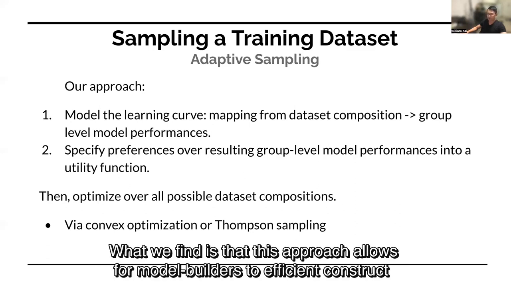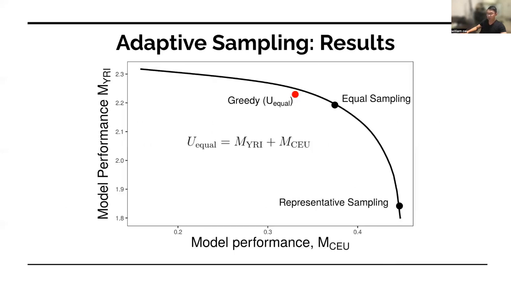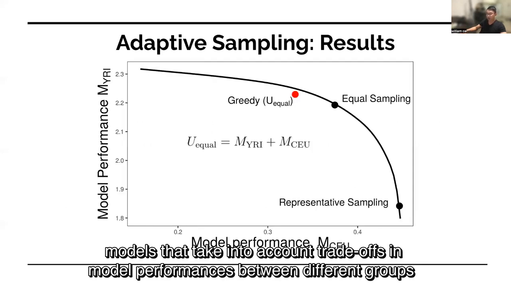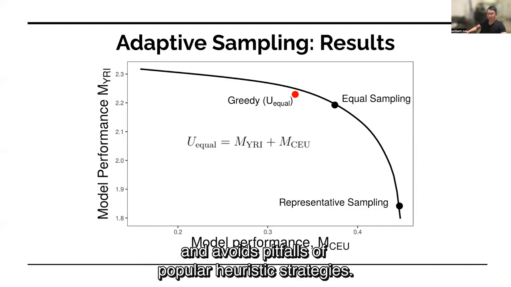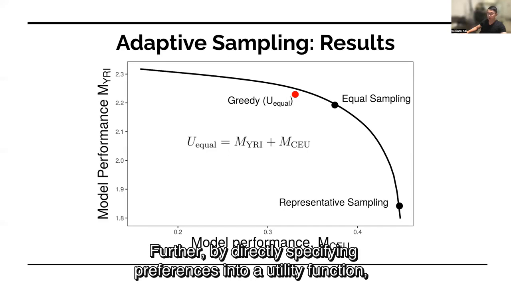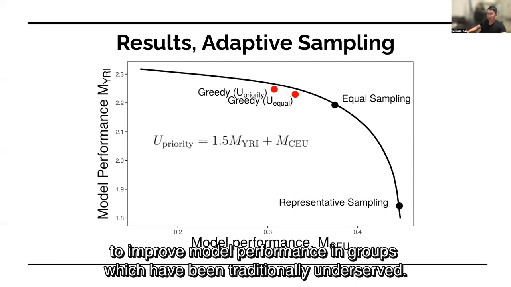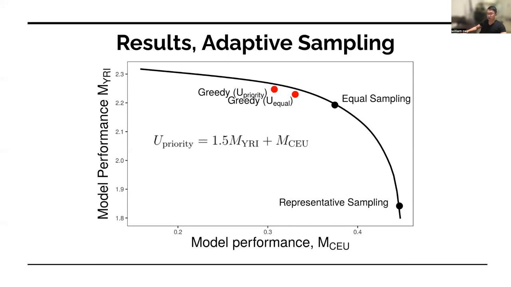What we find is that this approach allows for model builders to efficiently construct models that take into account trade-offs in model performances between different groups and avoid some of the pitfalls of popular heuristic strategies. And further, that by specifying preferences into a utility function, the model builder can efficiently intervene to make models more inclusive for groups that have been traditionally underserved by models in the domain.